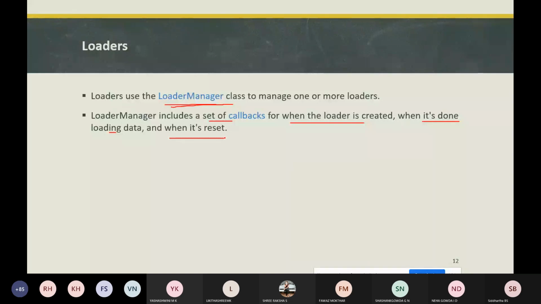By using loaders, we can efficiently implement the frameworks. And if we use loaders, users don't have to wait for the data to load.